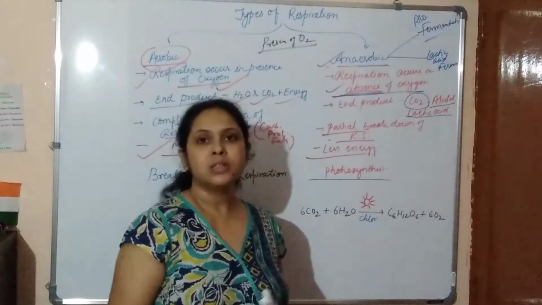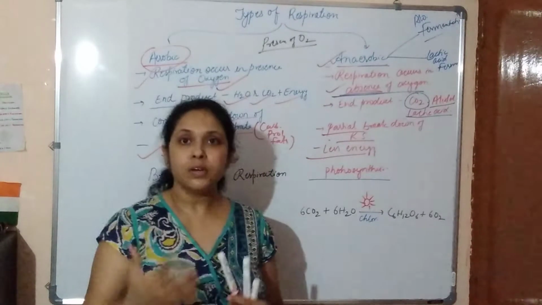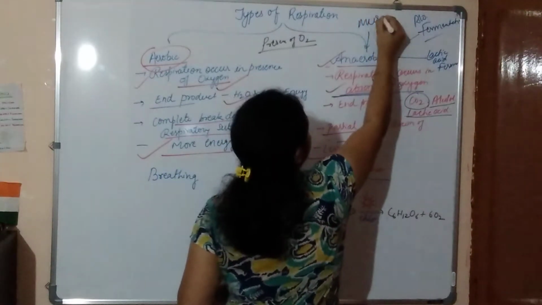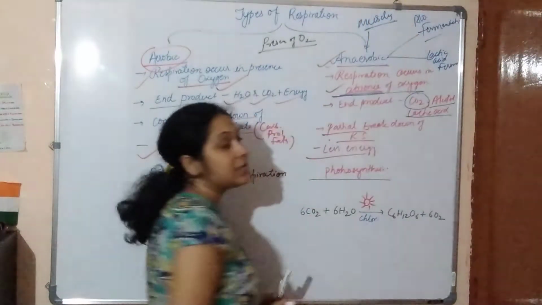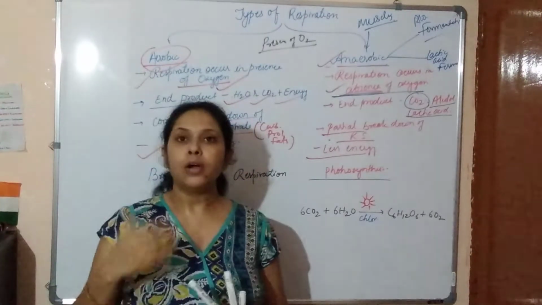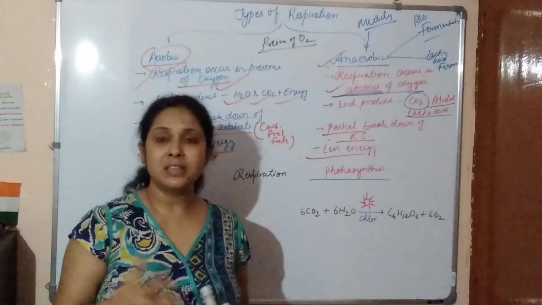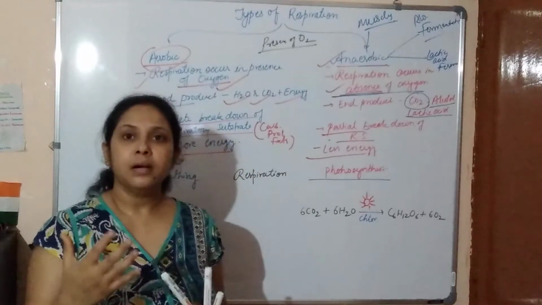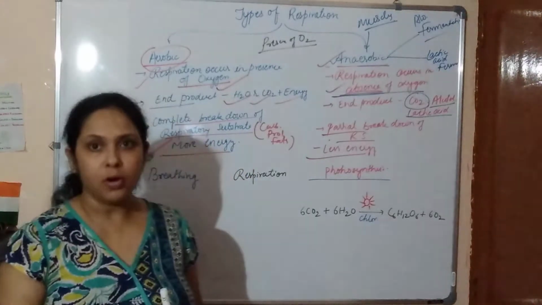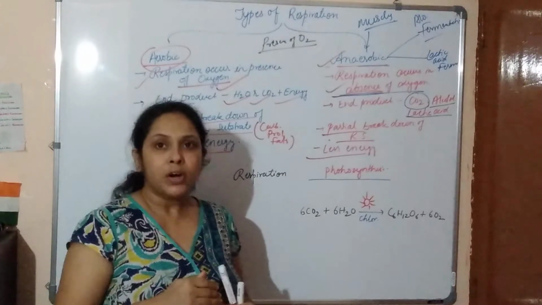Anaerobic respiration sometimes occurs in our body muscles when we do lots of exercise. Sometimes we do lots of activity, there is a consumption of energy, and the utilization of oxygen becomes imbalanced. So what happens?